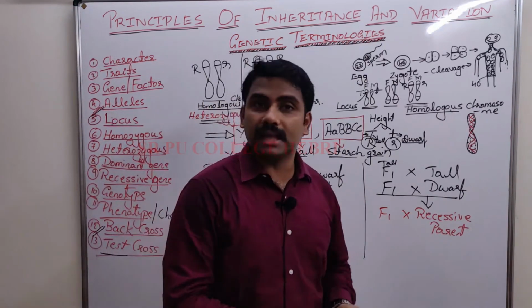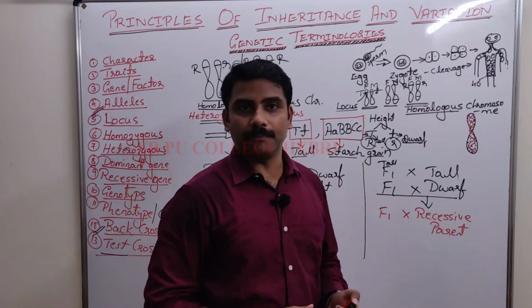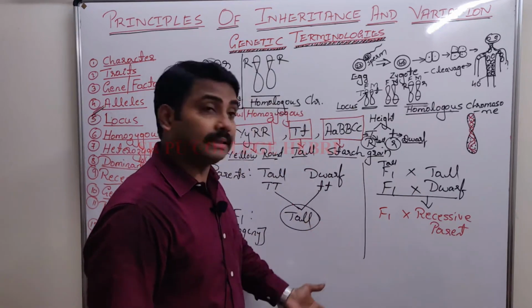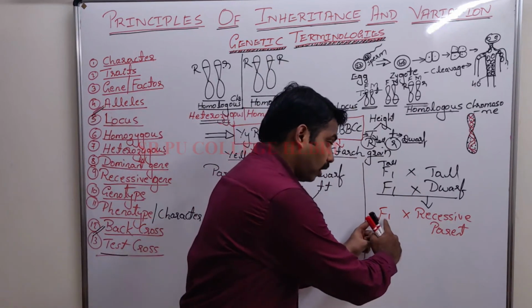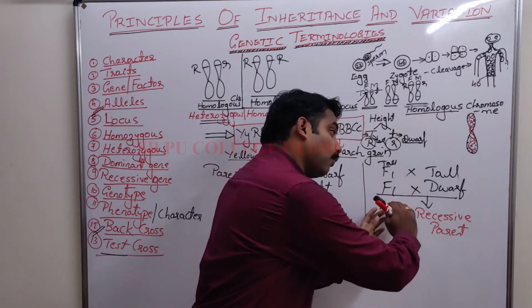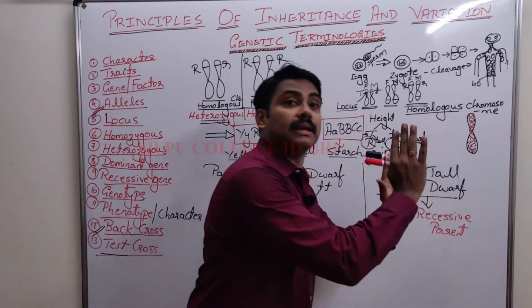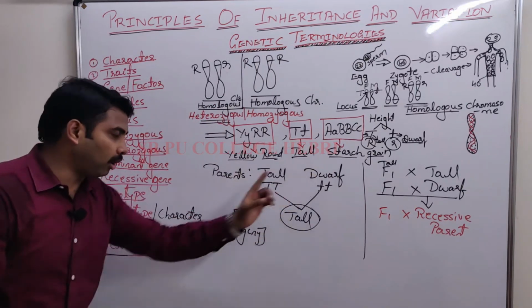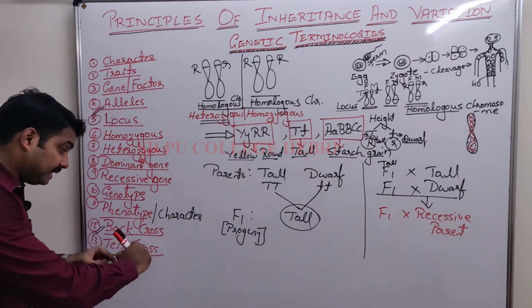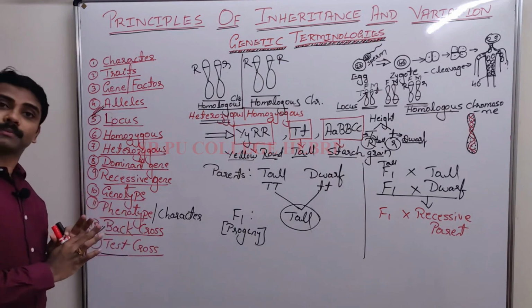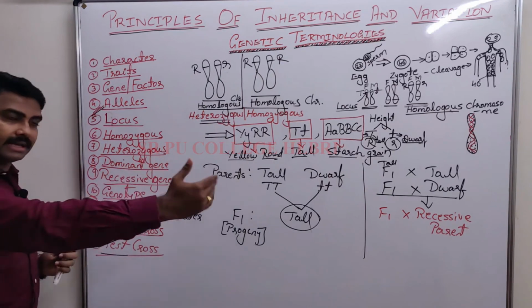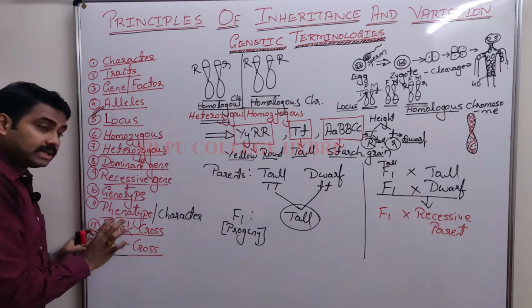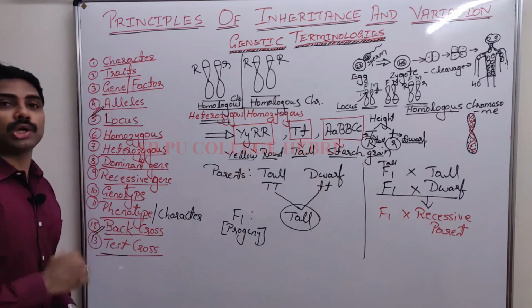When I say test, it should be specific. So whenever I say test cross, it is the crossing of F1 progeny with only its recessive parent. We call it test cross. It is a type of back cross.